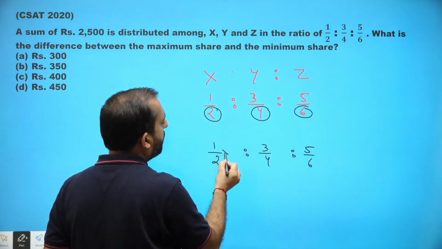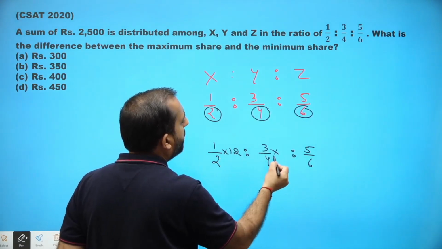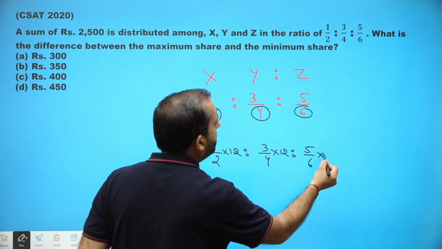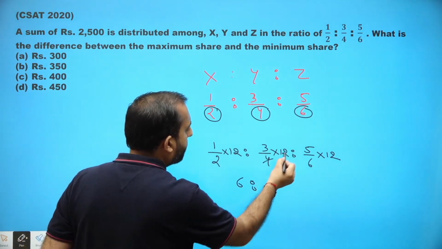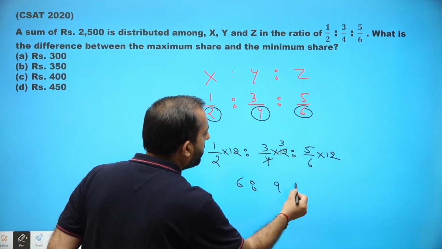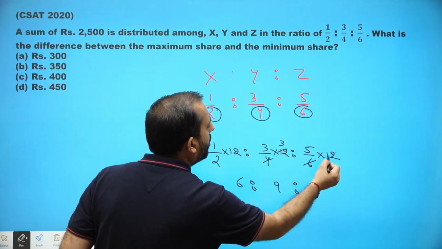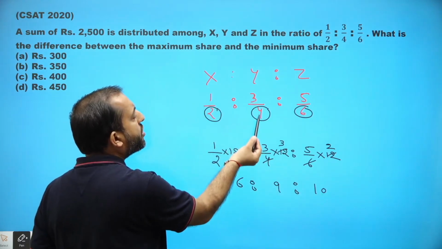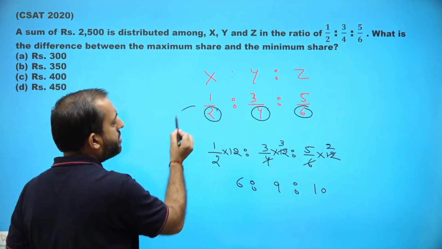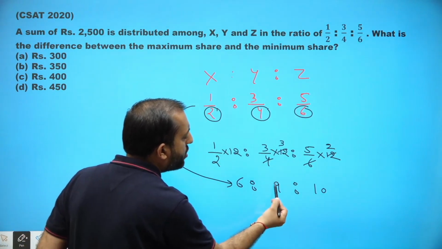What is the LCM of 2, 4 and 6? It is 12. So multiply each term of the ratio by 12. So it becomes 6 is to 9 is to 10.